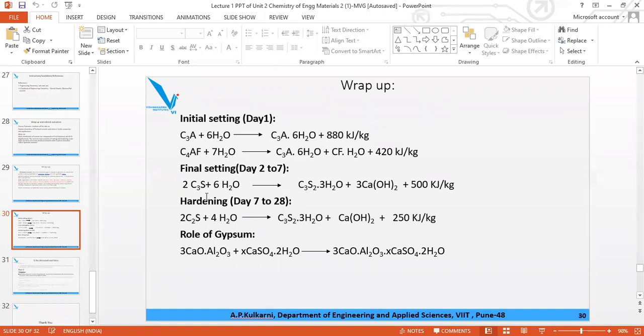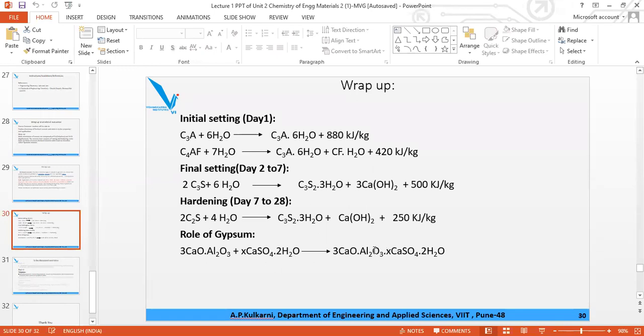This product is the same. Here 6H2O are there, here 2 are there. Here C3S is there, here C2S is there, 2 molecules. Here 3 Ca(OH)2 are formed, here 1 Ca(OH)2 is formed. Ca(OH)2 is the crystal, and this is your gel formation. Adhesion is due to gel formation and the crystal gives the strength, of this 880, 420, 500 and 250, and this is the gypsum CaSO4.2H2O.